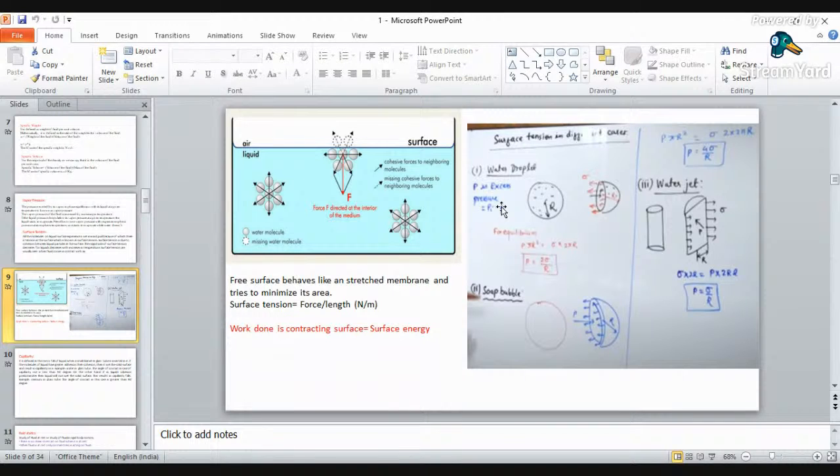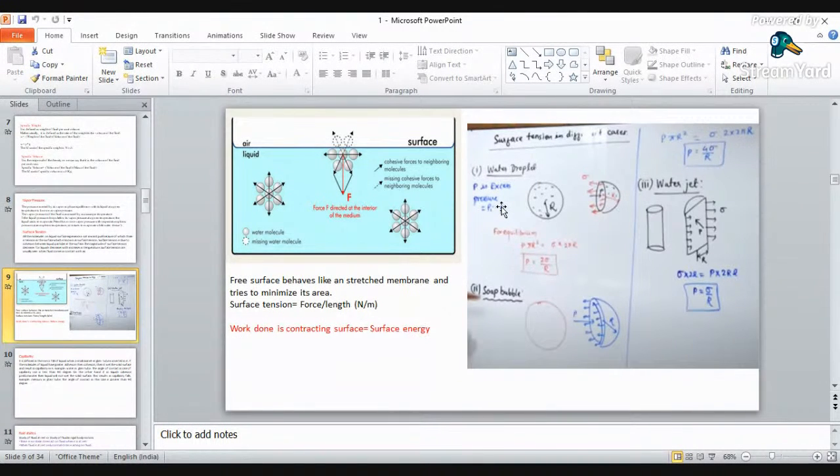So what is happening? This free surface is behaving like a stretched membrane because there is only an inward force. The outward molecules are not trying to pull it out of the surface, but the inward force is trying to stretch the membrane into the inside of the water.